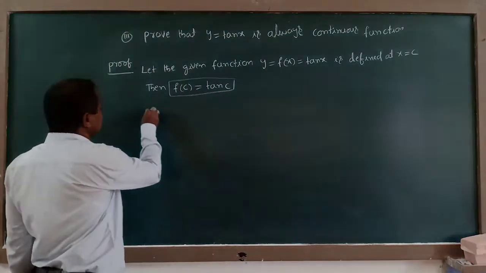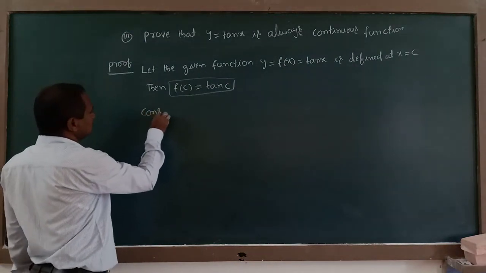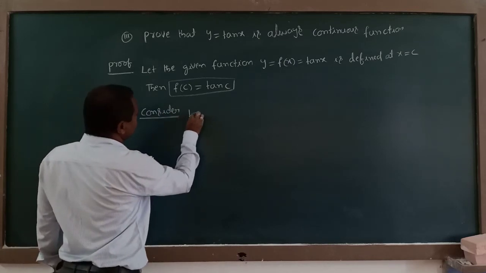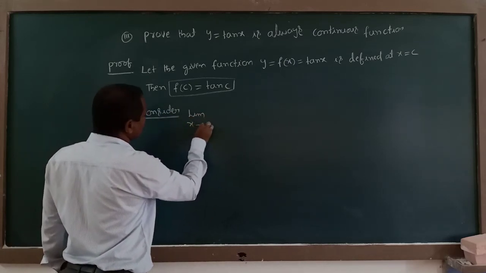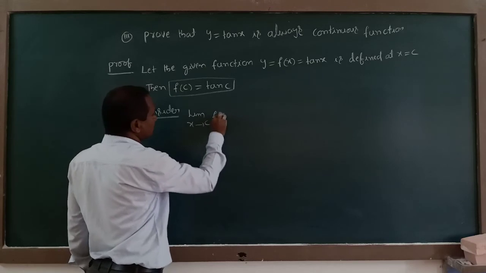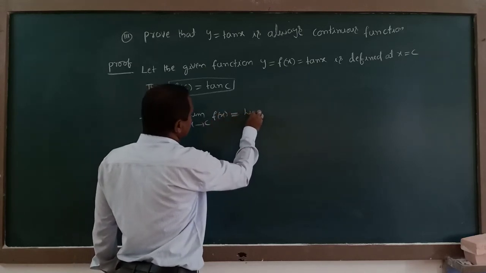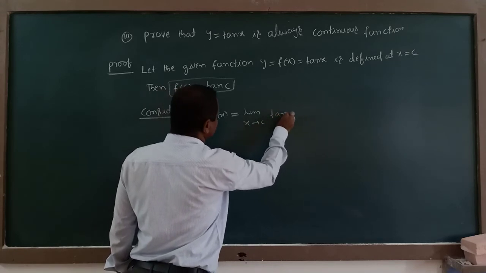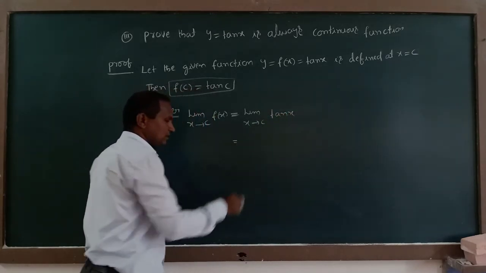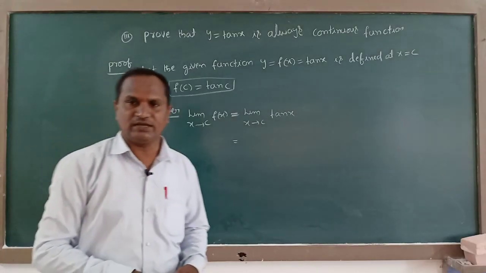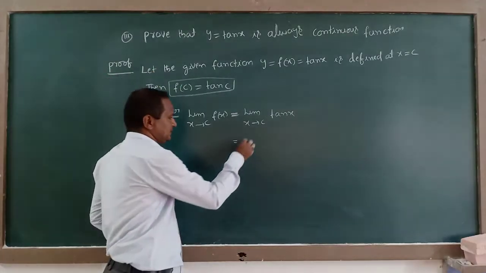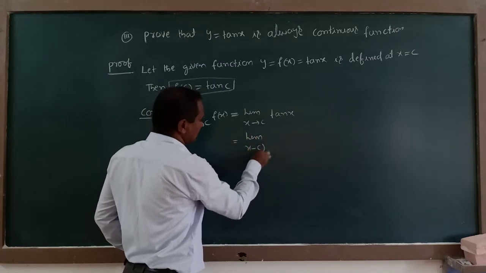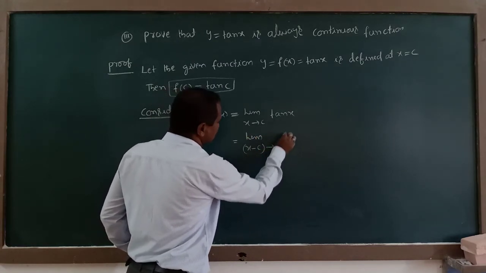Now consider limit x tending to c, f of x, which is limit x tending to c of tan x. Here also we have to apply some substitution methods. Send c this side: limit x minus c tends to 0 of tan x.